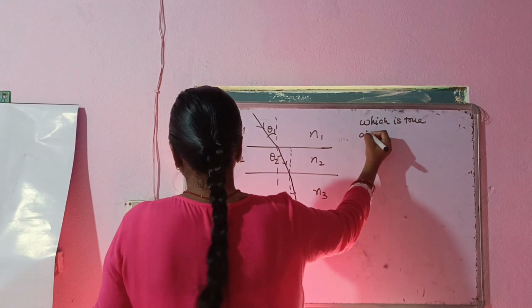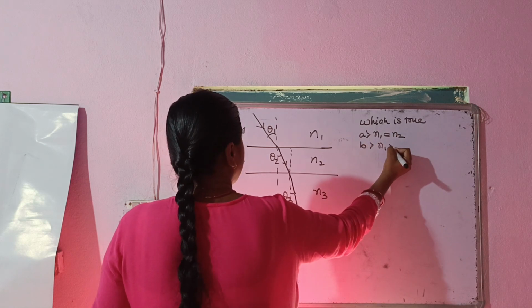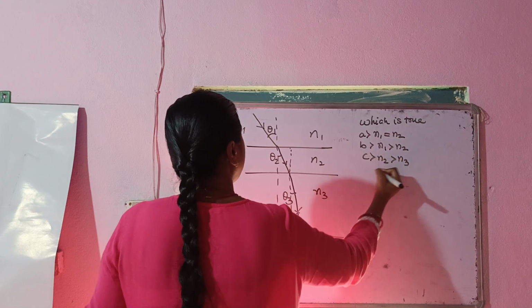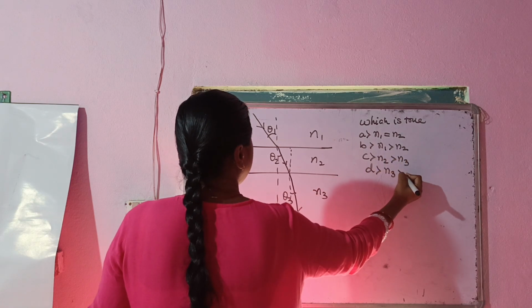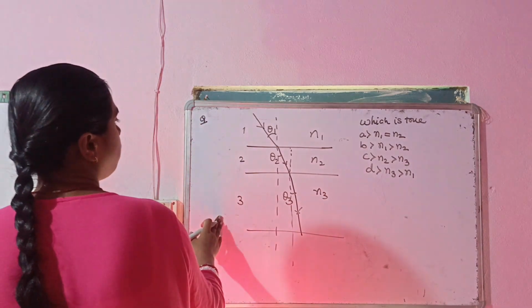There are 4 options. 4 options have been given to you. A part: N1 is equal to N2, B part: N1 is greater than N2, C part: N2 is greater than N3, and D part: N3 is greater than N1. Okay. So let's see, observe this diagram.